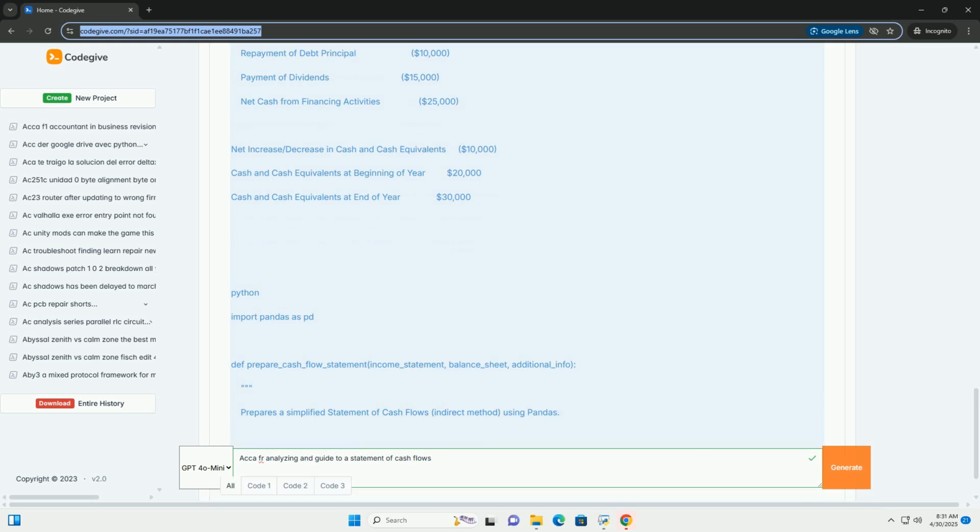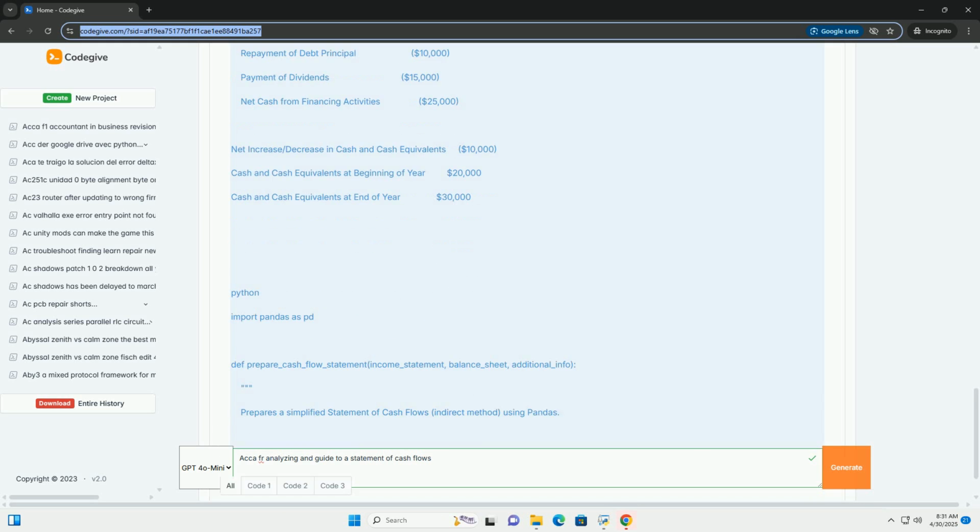Deferred tax expense. The increase in deferred tax liabilities increases tax expense but doesn't necessarily represent a current cash outflow. Conversely, a decrease in deferred tax assets increases tax expense but again doesn't necessarily involve a current cash flow. Adjust for changes in working capital.